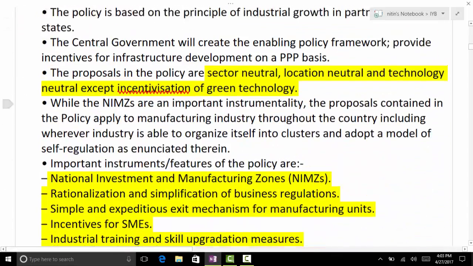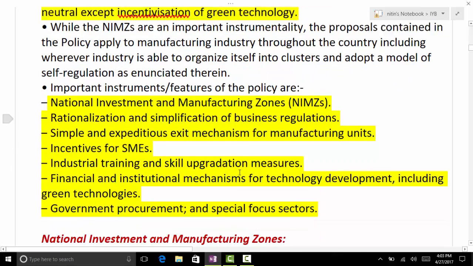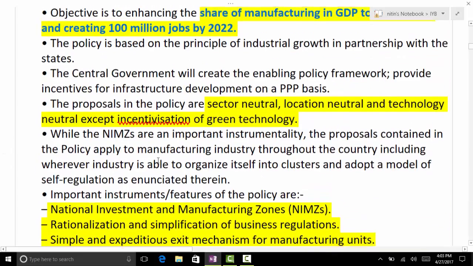So these are certain instruments, features of the policy. One is NIMZ, National Investment and Manufacturing Zone. Rationalization, simplification of business regulations. Simple and expeditious exit mechanism for manufacturing units. Incentives for SMEs. Industrial training and skill upgradation measures. Financial and institutional mechanism for technology development and green technologies. Government procurement and special focus sectors.